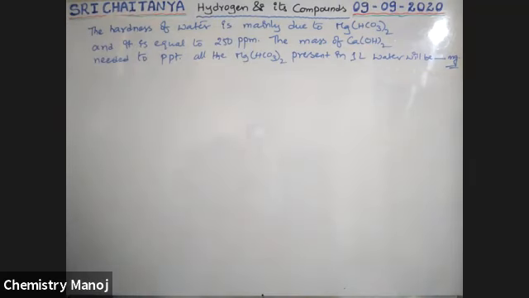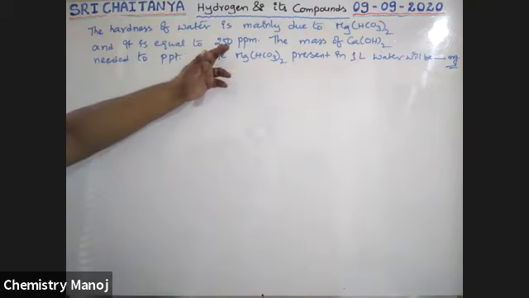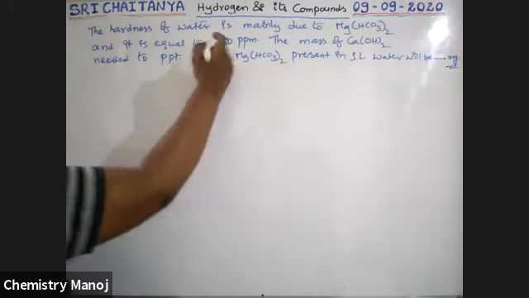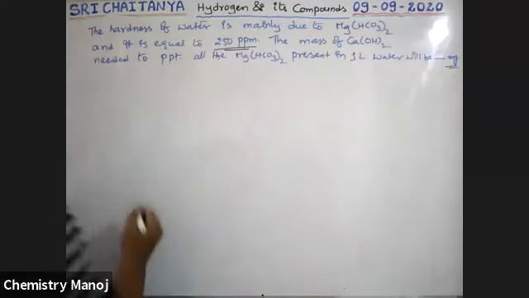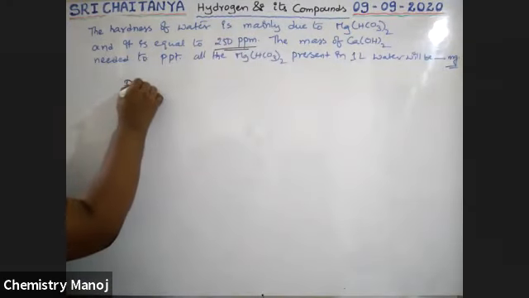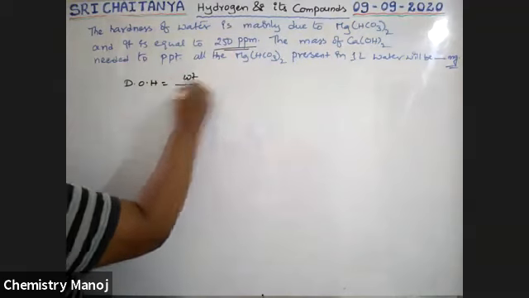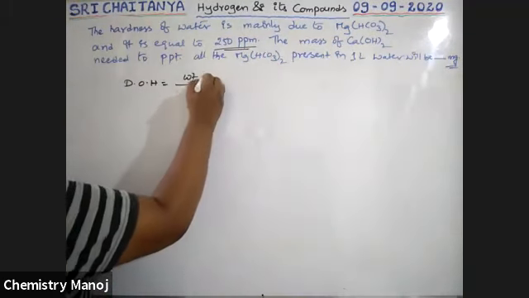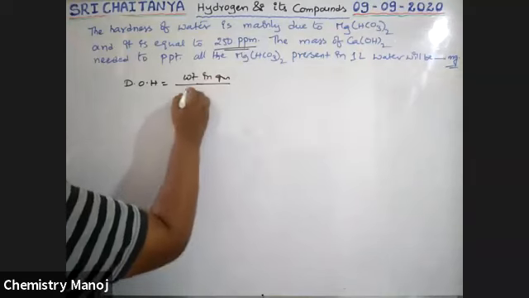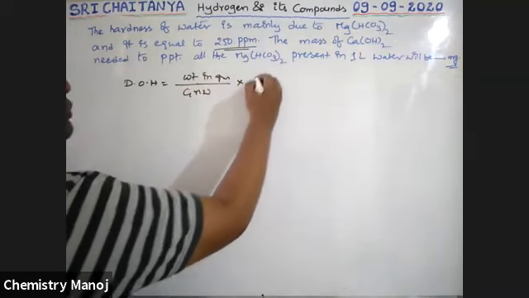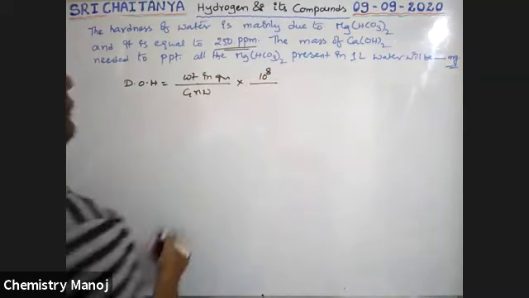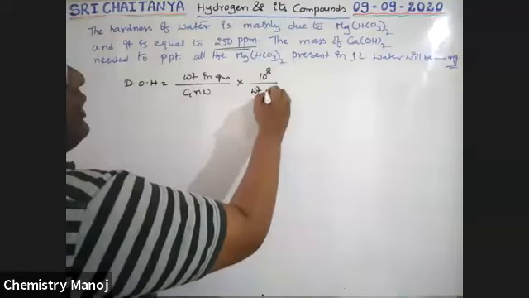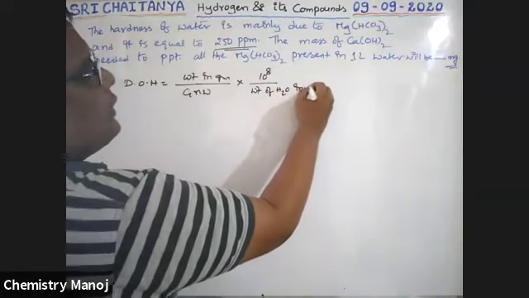Hardness of water is mainly due to magnesium bicarbonate, and it is equal to 250. That means degree of hardness is 250 ppm. So our formula is degree of hardness equal to weight of substance in grams by gram molecular weight of substance into 10 power 8 by weight of water in grams.